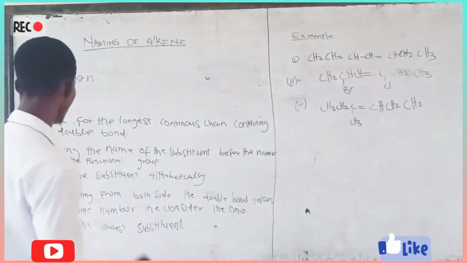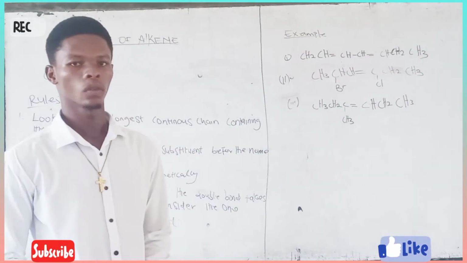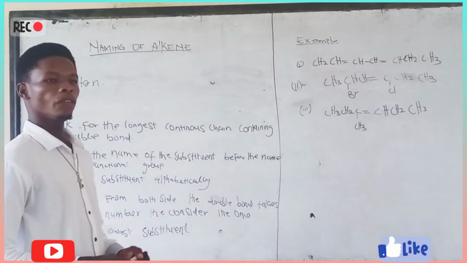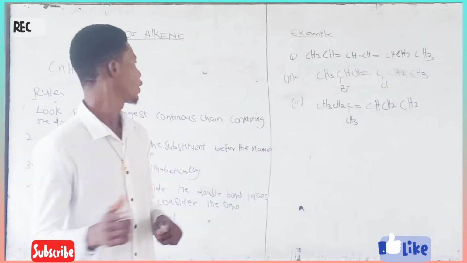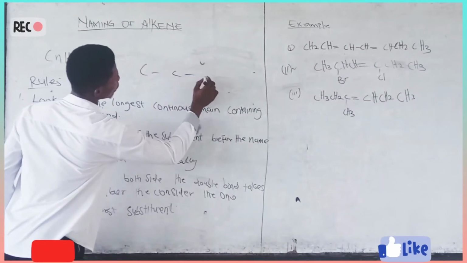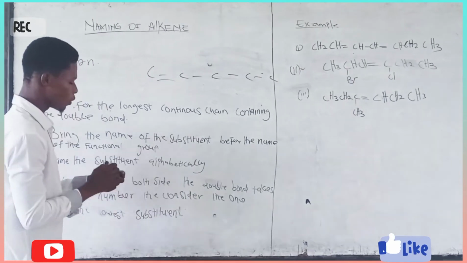Okay. Then let's continue to rule 4. What is rule 4 saying here? Rule 4 says that when you are naming these structures, considering this, you have the double bond here.